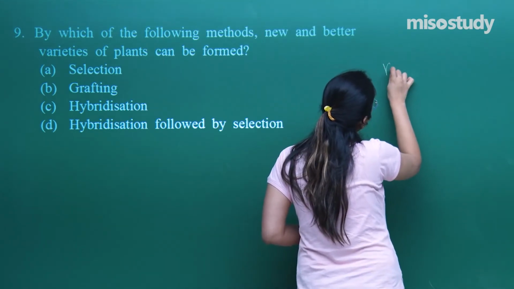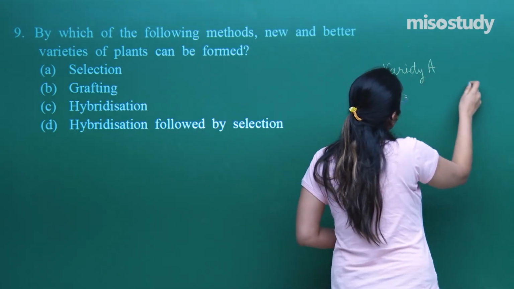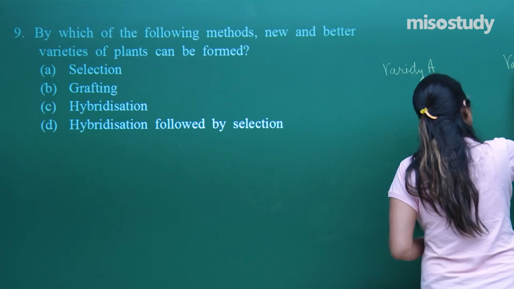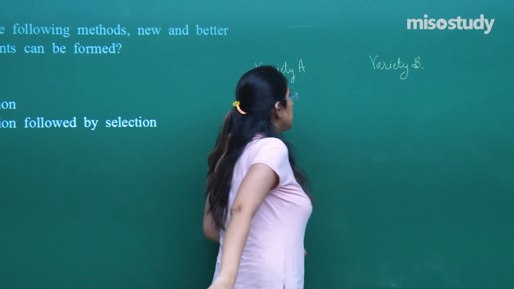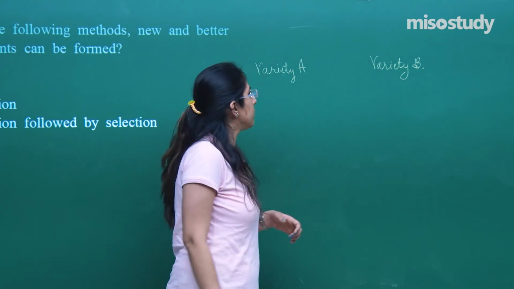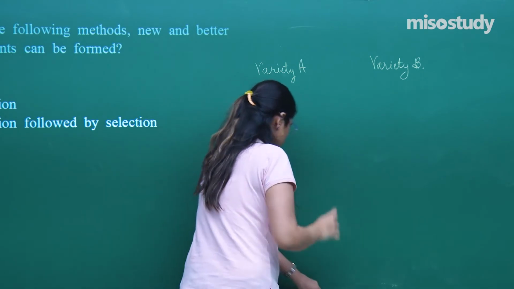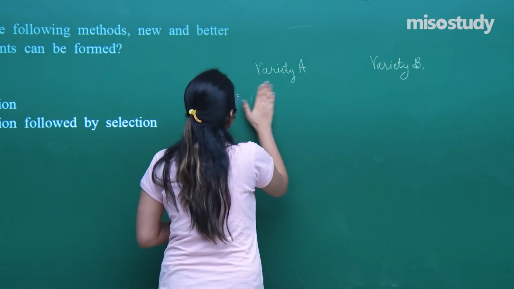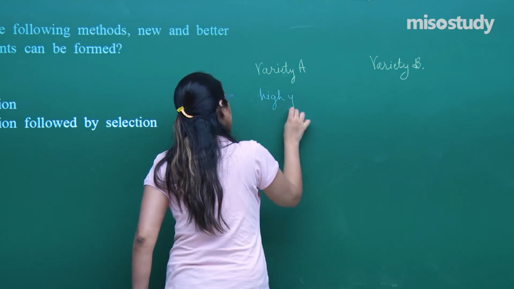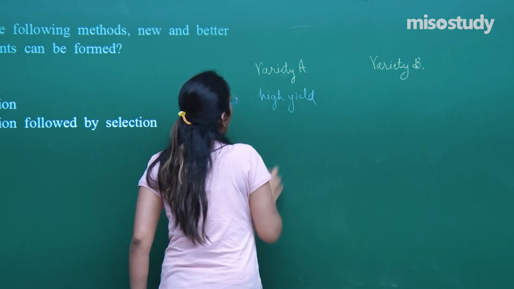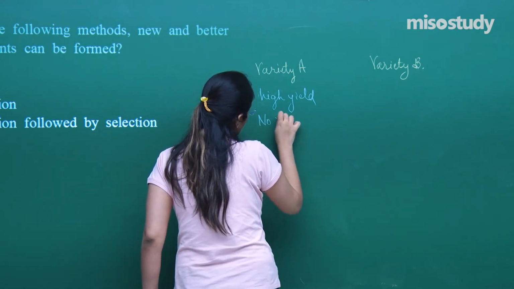Suppose I have one variety, this is variety A and this is variety B. Variety A has high yield, whereas no insect resistance is there.